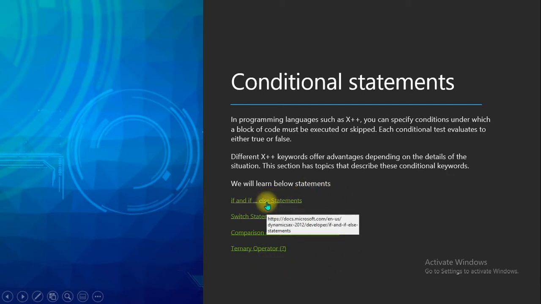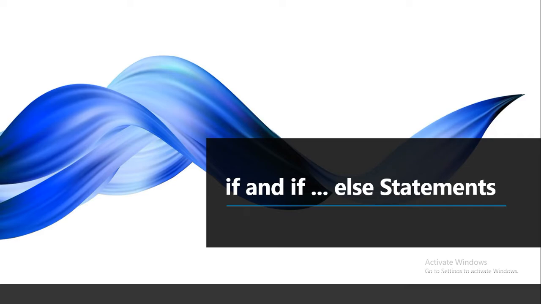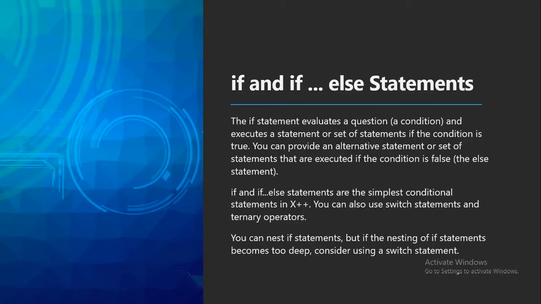One is if and if else, or else if, like that we have some conditions, then switch statements and ternary operations. If and if else statements: the if statement evaluates the condition and executes the statement or set of statements if the condition is true. You can provide alternative statements that are executed if the condition is false. If and if else statements are the simplest conditional statements in X++. You can also use a switch statement and ternary operators.